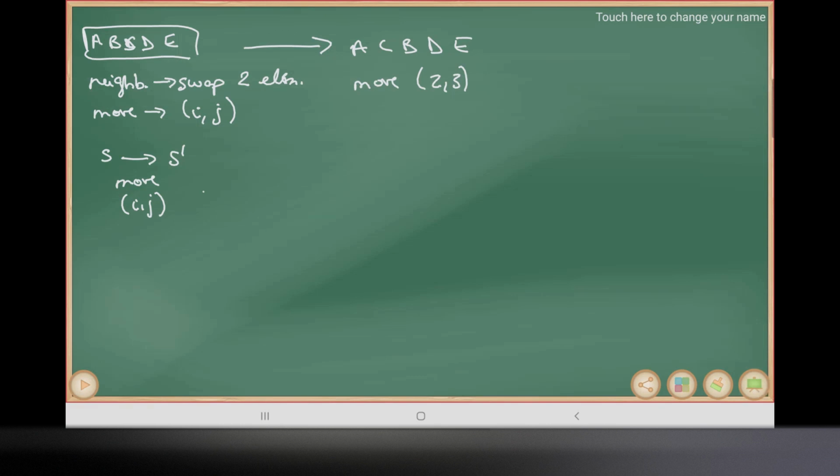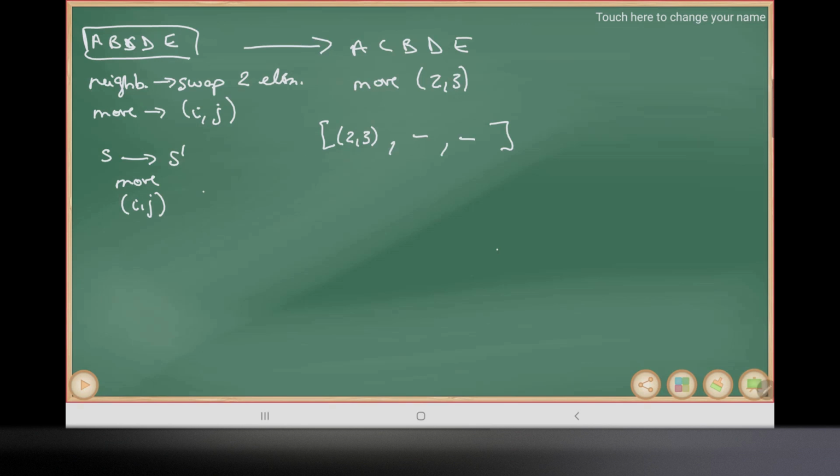What we could do is, let's say our taboo list is of size 3. We could have a taboo list that looks like this, where we say, okay, it's forbidden now to swap indexes 2 and 3. Here we have nothing, it's empty. Then in the next iteration, let's say the best solution is achieved by swapping 1 and 5.